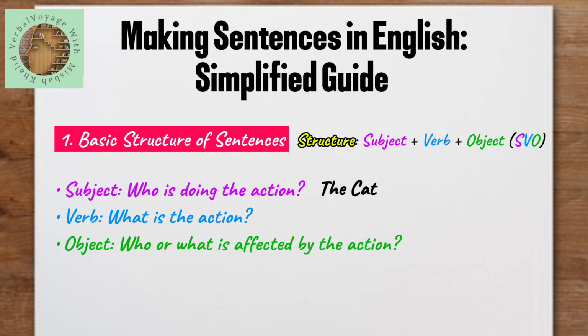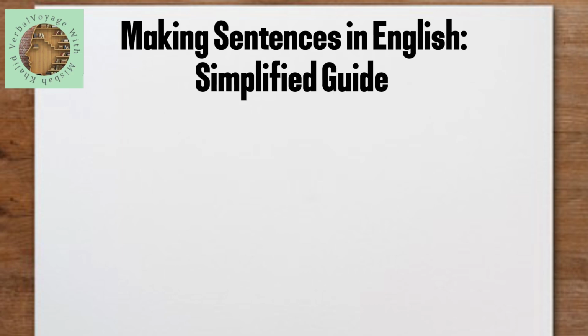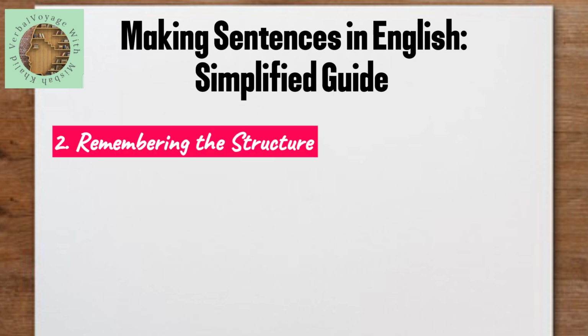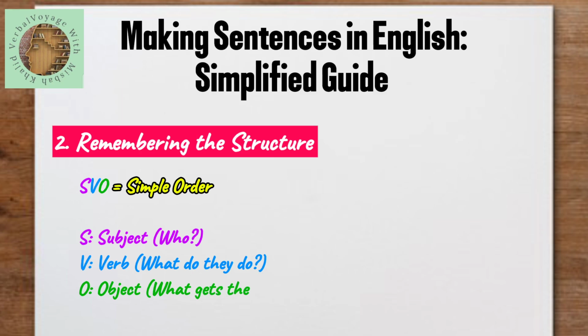For example, the cat is the subject, drinks is the verb, milk is the object. When we put them all together, the sentence is formed: the cat drinks milk. Now we move ahead to remembering the structure. SVO. This is the simple order. S, subject: who. V, verb: what do they do. O, object: what gets the action.